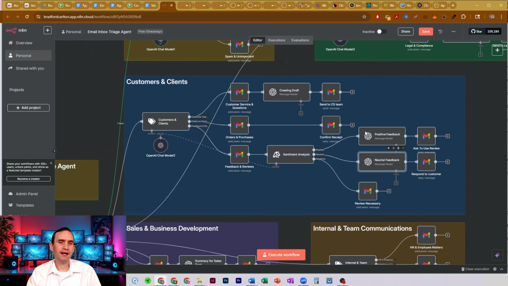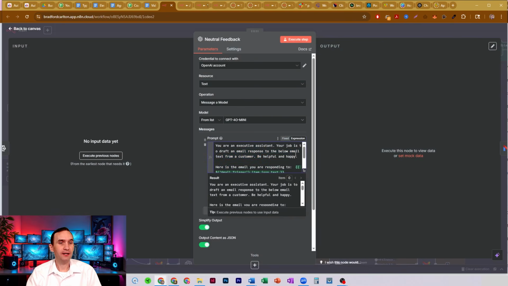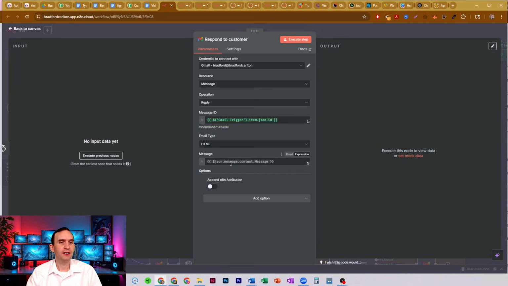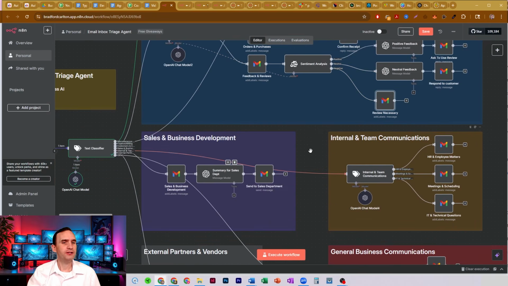If they send neutral feedback, I've got another agent here that simply writes an email back to the customer, be happy and be helpful and happy. And then it responds to the customer, just replies. Message is just the json.message.content.message. And then if it's a negative sentiment, then we just label it as a negative, because that's something that we're going to have to handle and find a way to. We don't want necessarily the bot to respond to. All right, that's an option that you can go with.